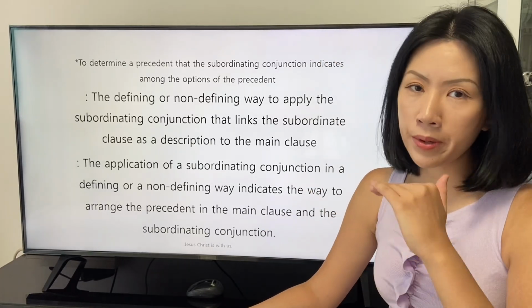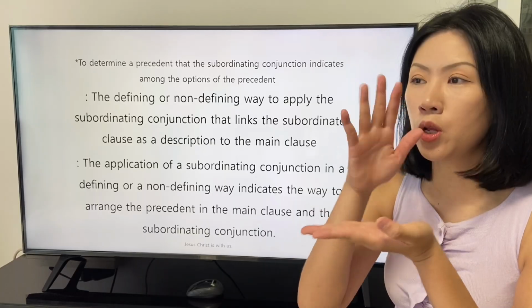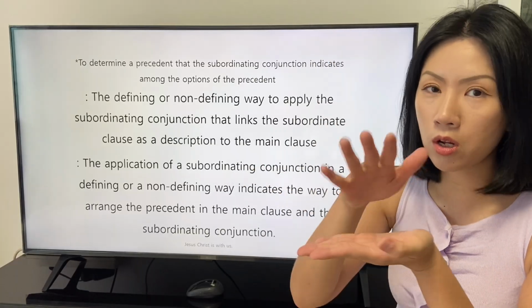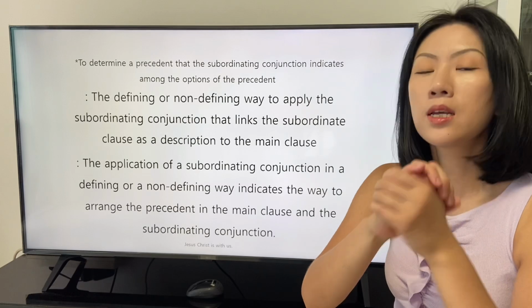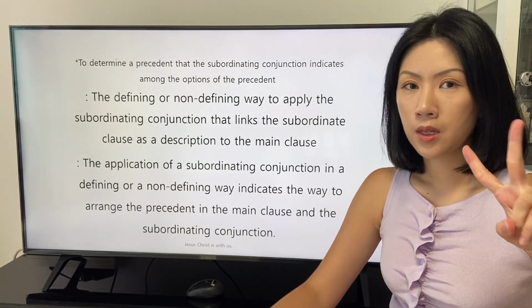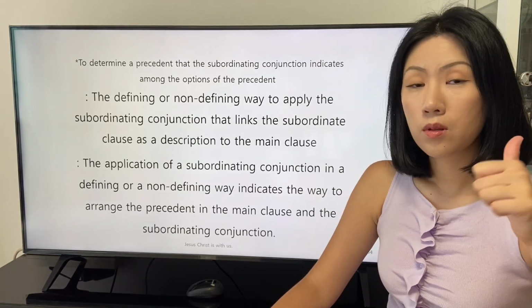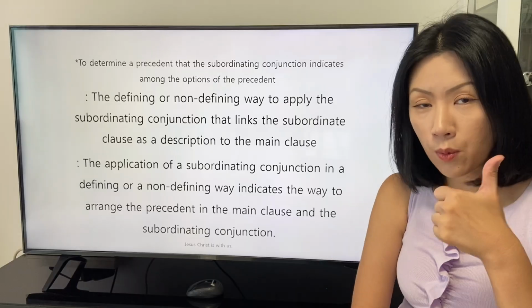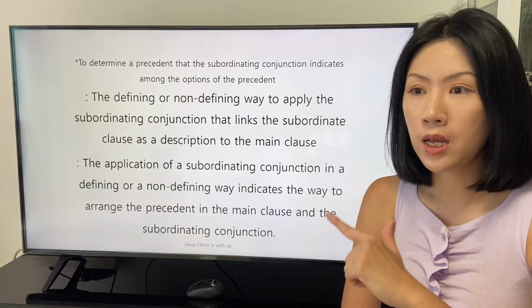This also means that the conjunction whose can be applied in both ways: the defining way and the non-defining way.